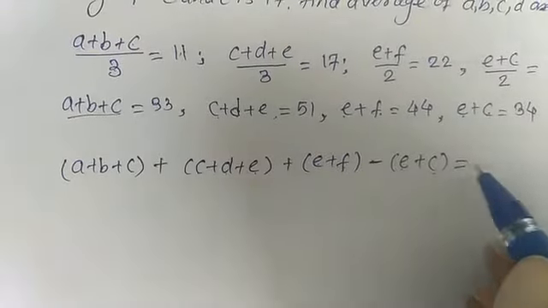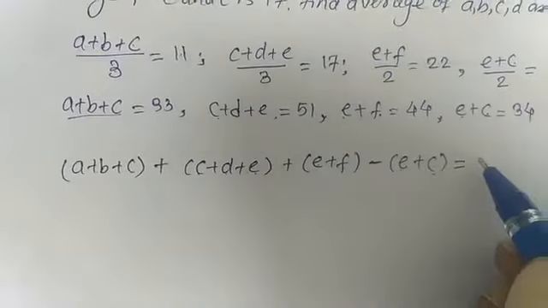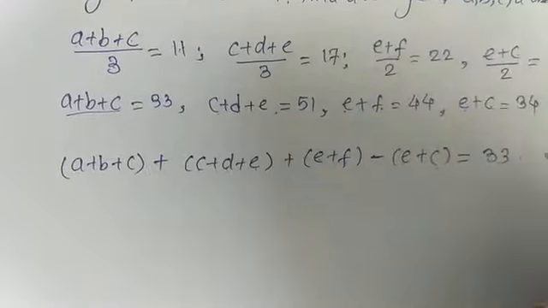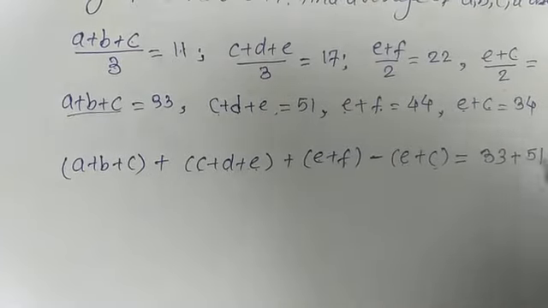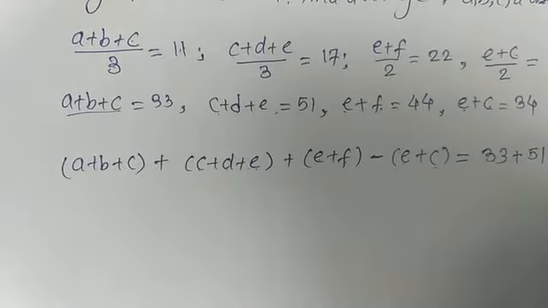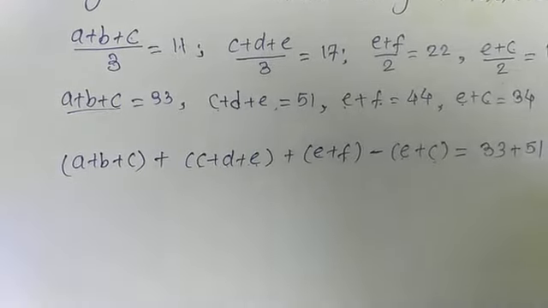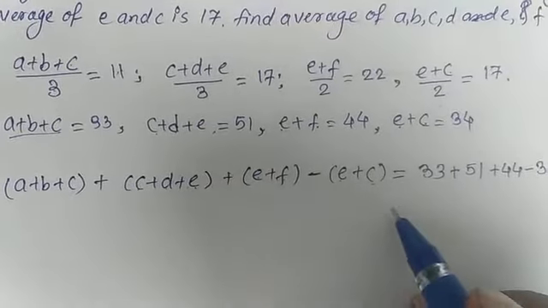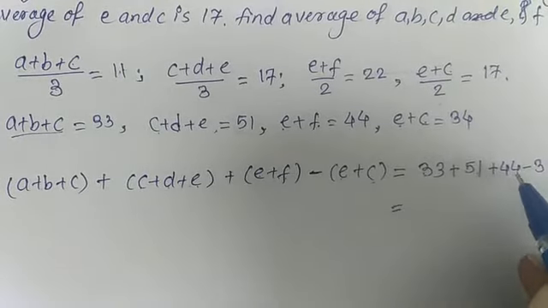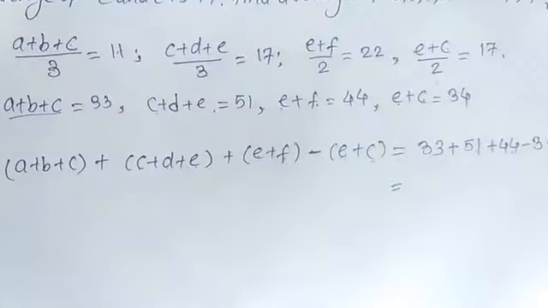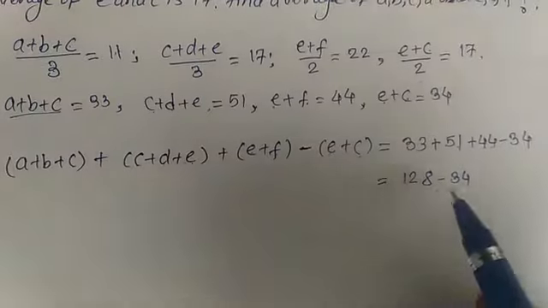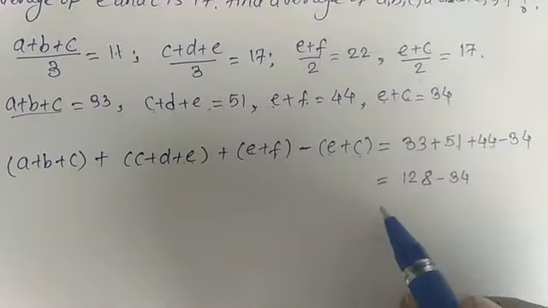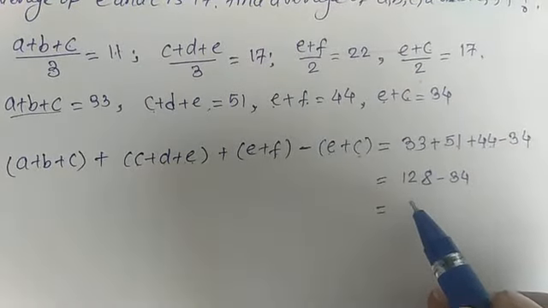Which is equal to A plus B plus C, 33, plus 51, plus 44, and here minus 34. So we get 33 plus 51 plus 44, which is 128, minus 34, which will be equal to 94.